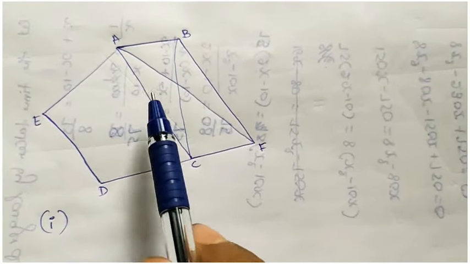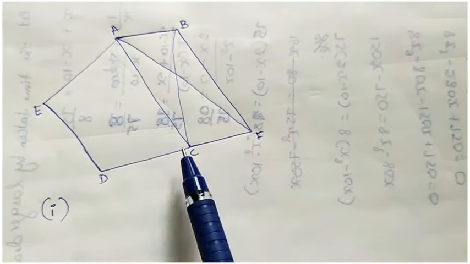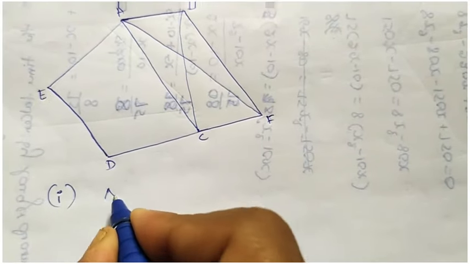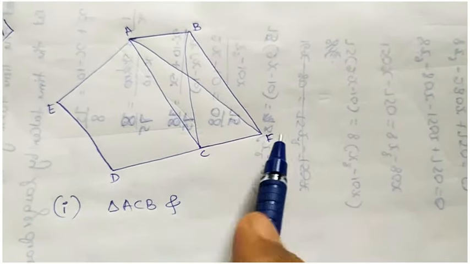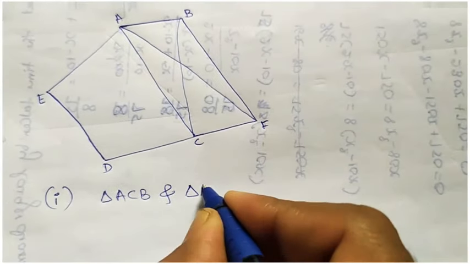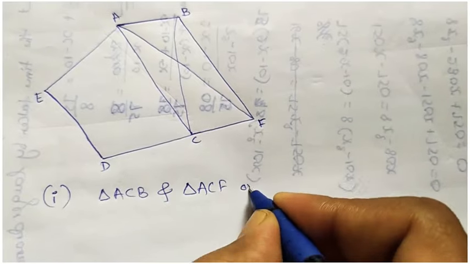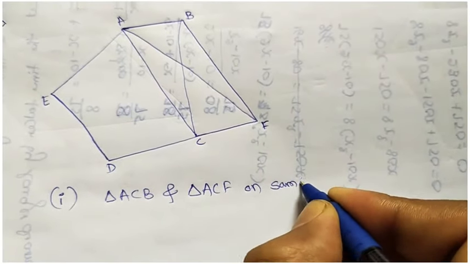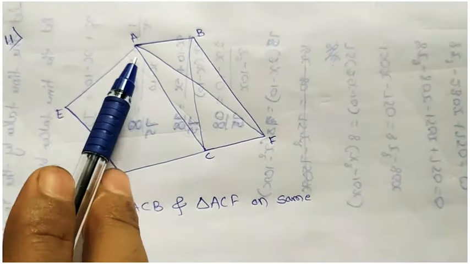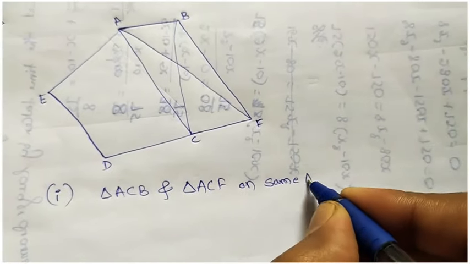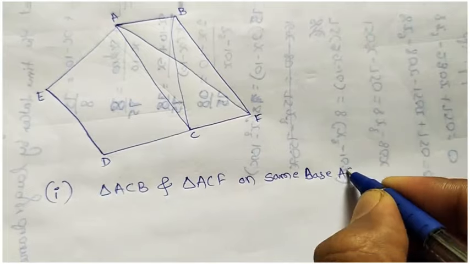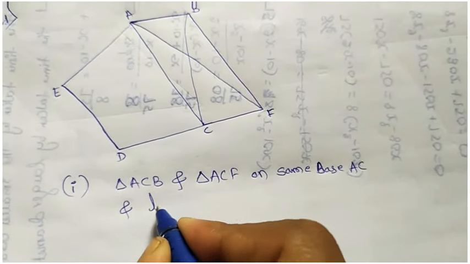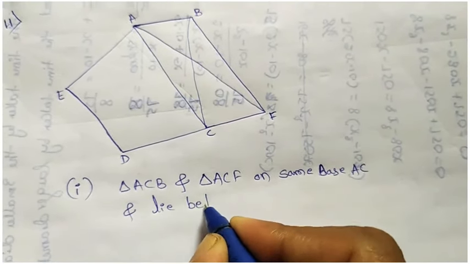See, observe the diagram. Triangle ACB and triangle ACF are on the same base. See here, AC is our base. And they lie between which parallel lines?